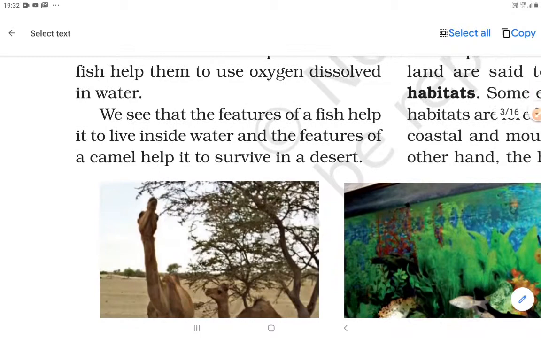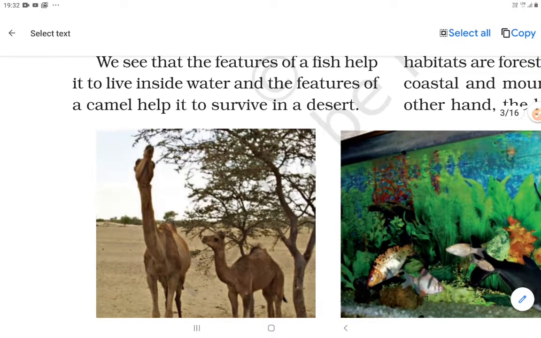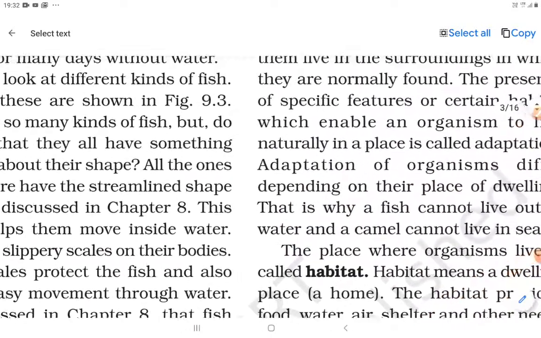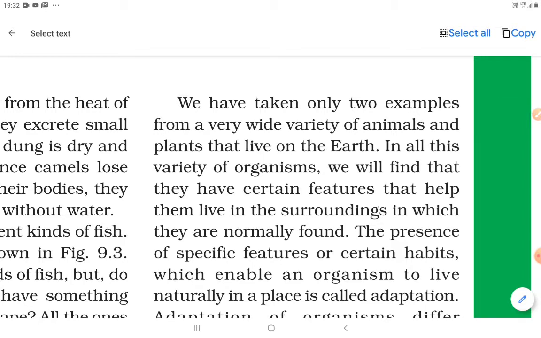We see that the features of a fish help it to live inside water, and the features of a camel help it to survive in a desert. We have taken the examples of the camel and the fish. This is an important thing: we have taken only two examples from a very wide variety of animals. You can take any other example and read about those different examples and different properties.